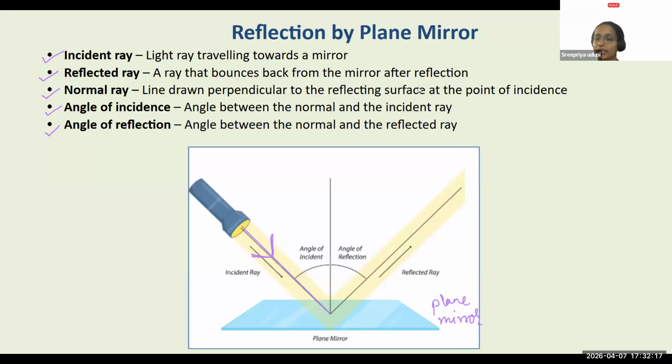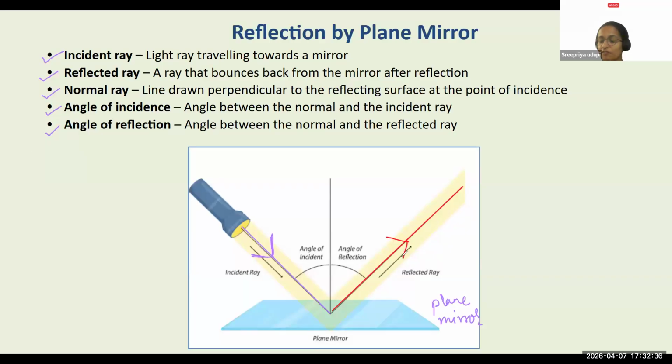Very good. So this is the incident ray, explaining the direction in which the incident light is falling on the mirror. Next, we have a reflected ray. Reflected ray is going to be the direction in which the light is going to reflect from the surface. This is the reflected ray.